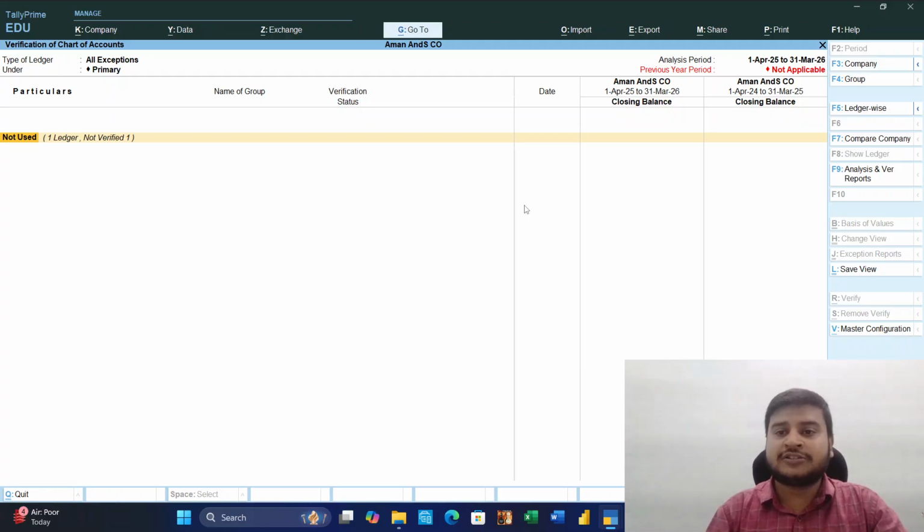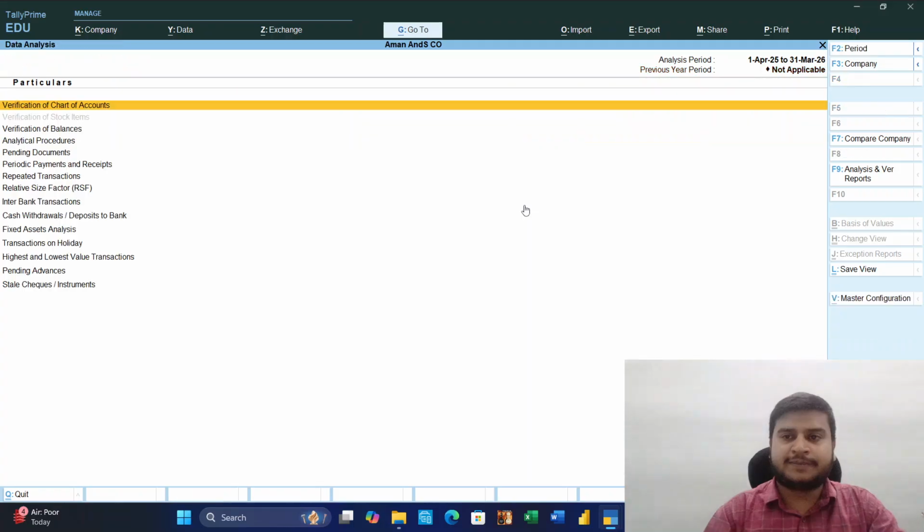Here the comparison is also done whether in Aman company current year we have this ledger, but whether in previous year we were having that ledger or not, whether this is a fresh ledger created this year only, then we can ask the management why this ledger is created, why it was not created earlier. Then we can get the explanation, and also whatever the management has to explain.